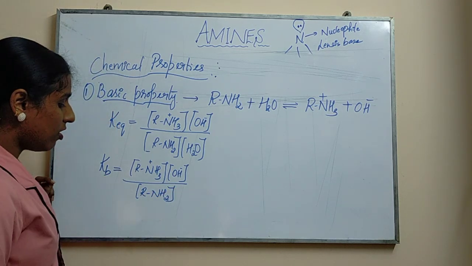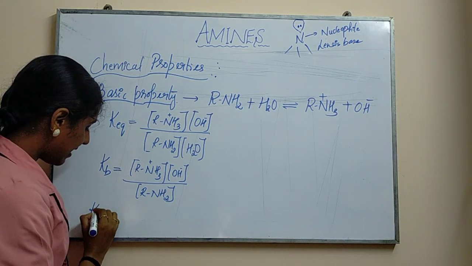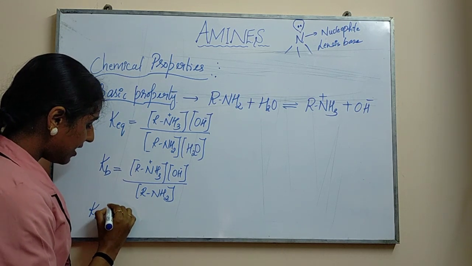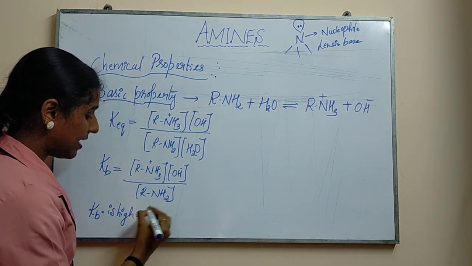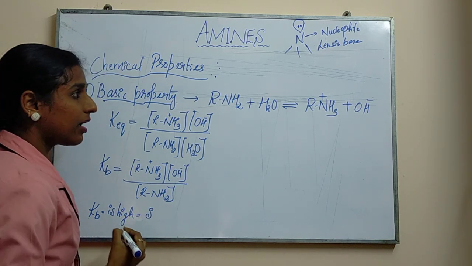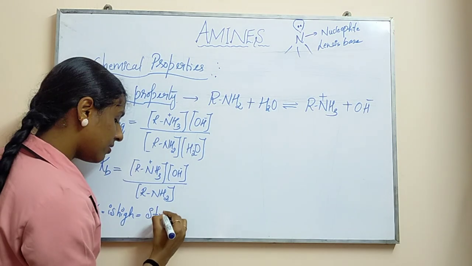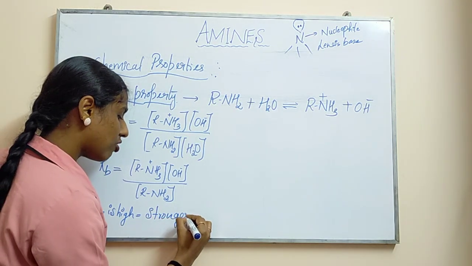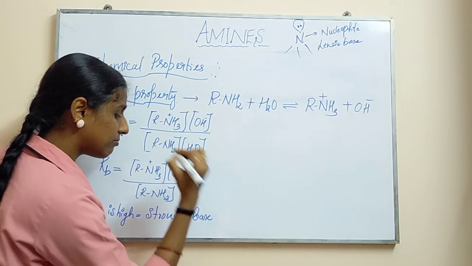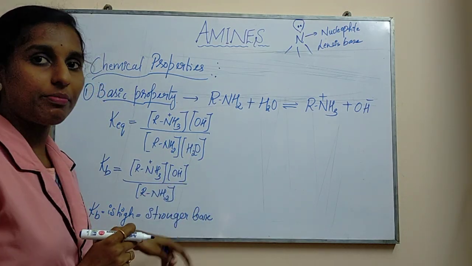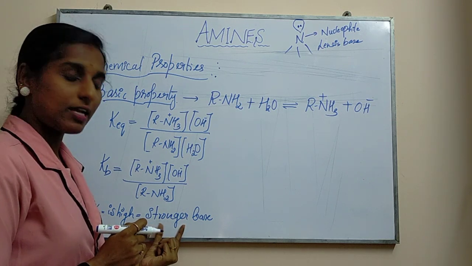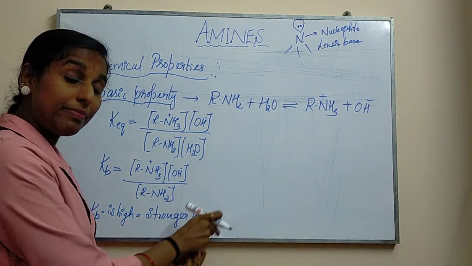Okay, so by this we can say that if Kb is high, dissociation constant is high, it is a stronger base in nature. Remember this: if Kb value is high, the base is stronger, the basicity is stronger.